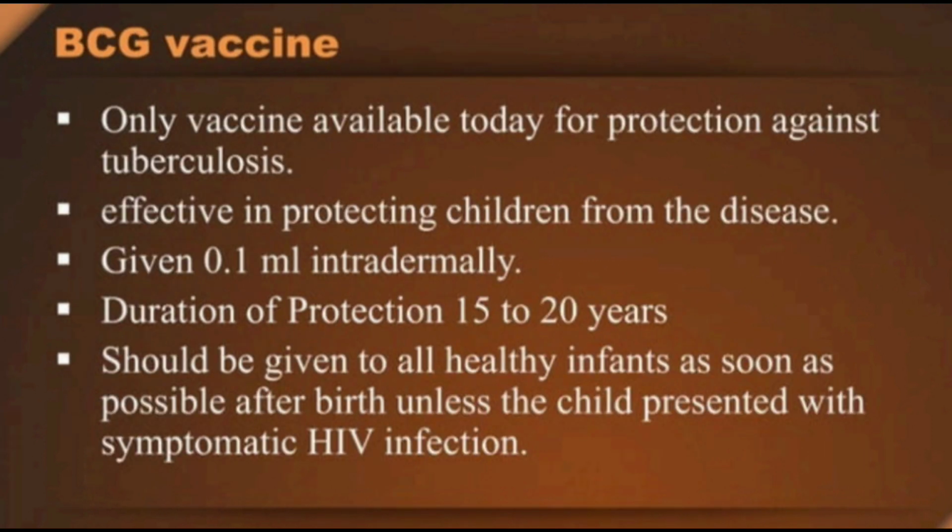So let us now see what a BCG vaccine is. It is the only vaccine available today for protection against tuberculosis. It is effective in protecting children from the disease, given 0.1 ml intradermally, with a duration of protection of 15 to 20 years. It should be given to all healthy infants as soon as possible after birth, unless the child presents with symptomatic HIV infection.